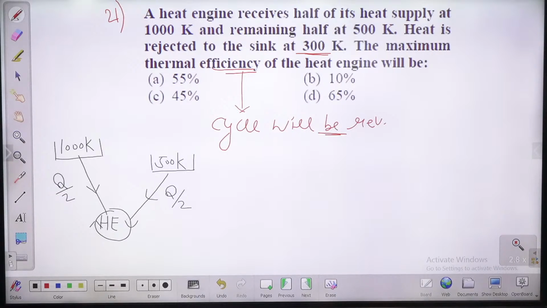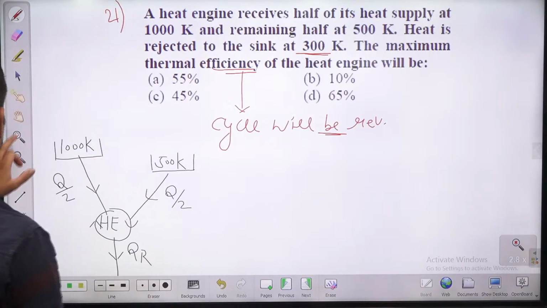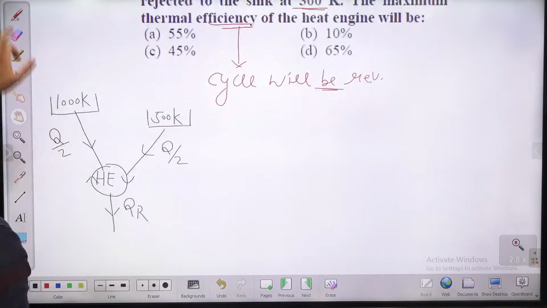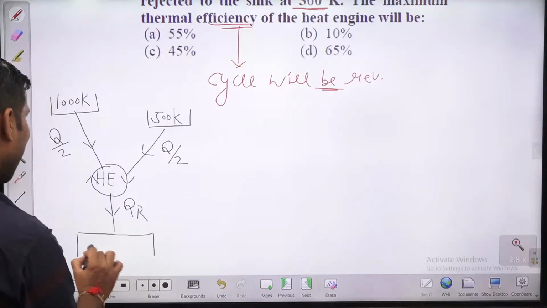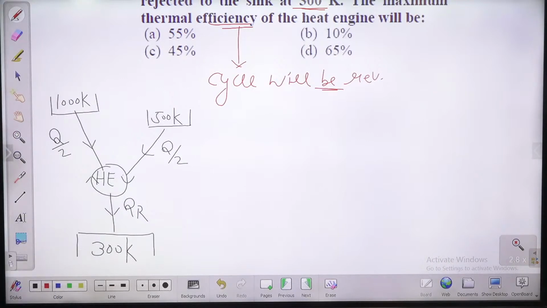Q is the total heat addition. Half it is getting from this, half from this, and it is rejecting heat QR to a sink at 300 Kelvin. And he has given you the cycle is a reversible engine indirectly, and he is asking you the maximum efficiency.